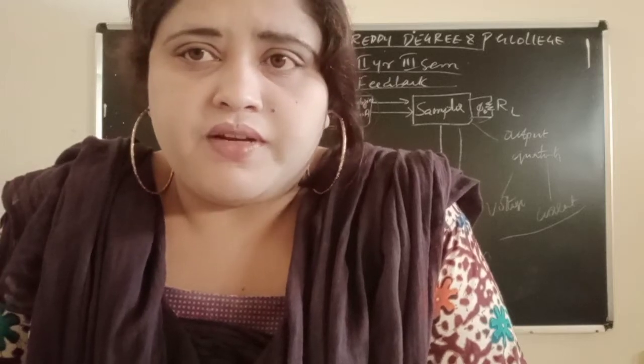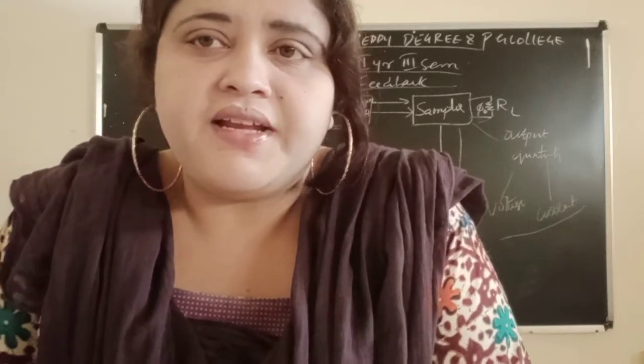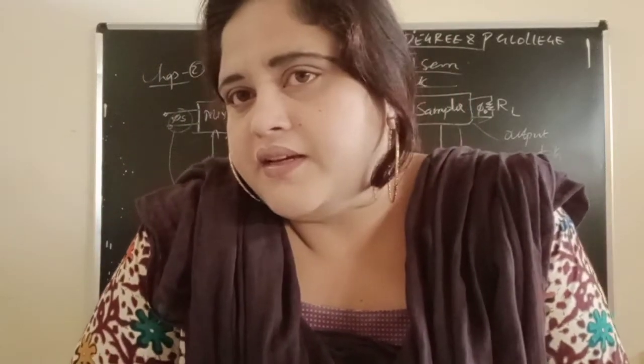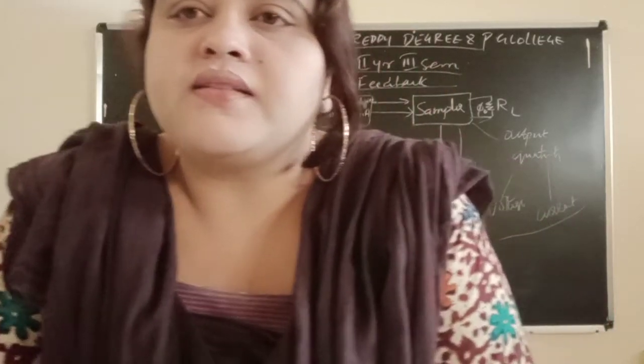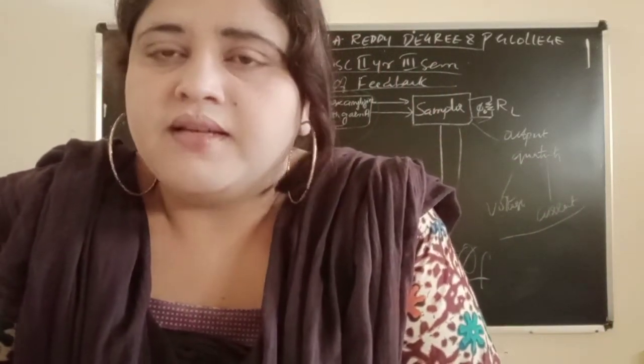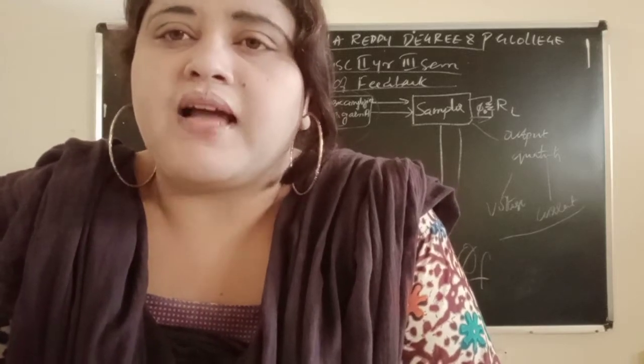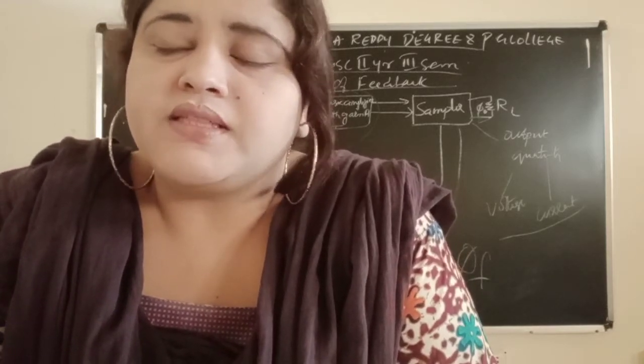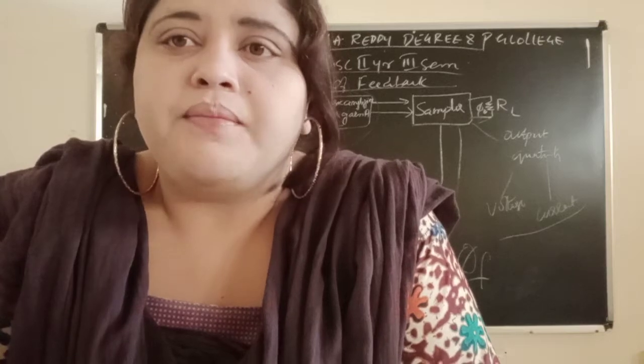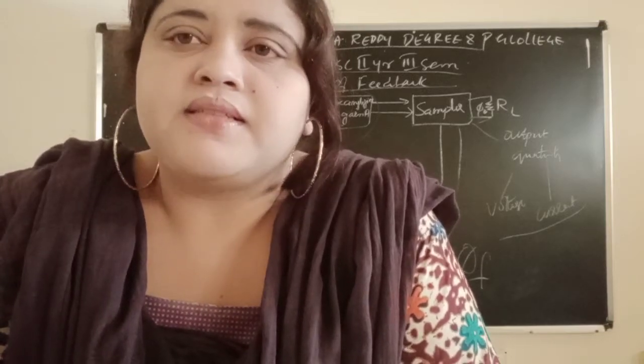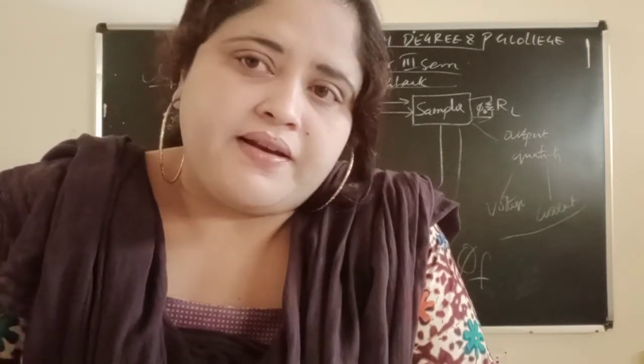In the concept of feedback, what we have studied: the concept of feedback can be well explained by the block diagram. This block diagram consists of different blocks. What are those blocks? Mixer, basic amplifier, sampler, feedback network.